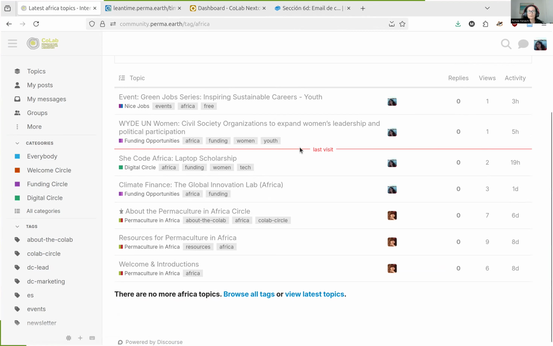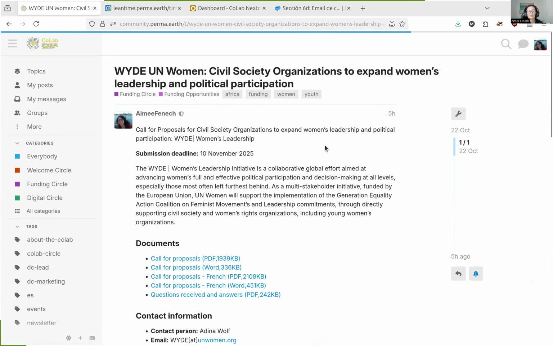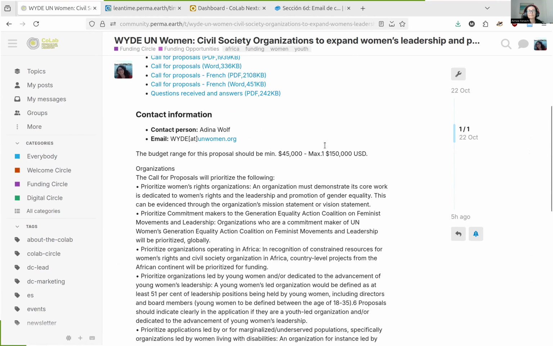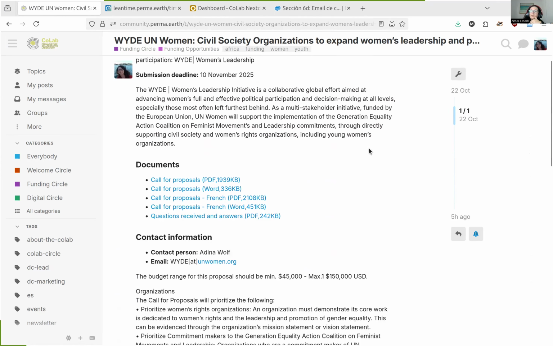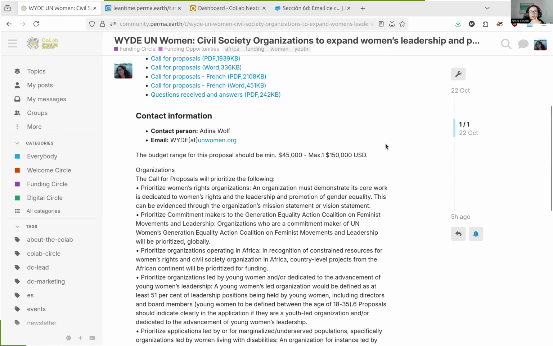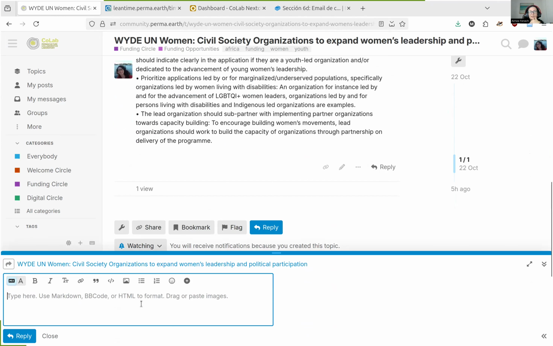As you can see here, there's different ones. This indicates, for example, that this is an event specifically targeted for Africa, and it's free to attend. This one says it's Africa funding women and youth, so it tells you a little bit what it covers. And to see that topic, you will simply click on it, and it opens here, and you can read it. If you like it, you can always use reactions, and if you want to reply, you simply scroll to the bottom, hit reply, and you can reply. Okay?